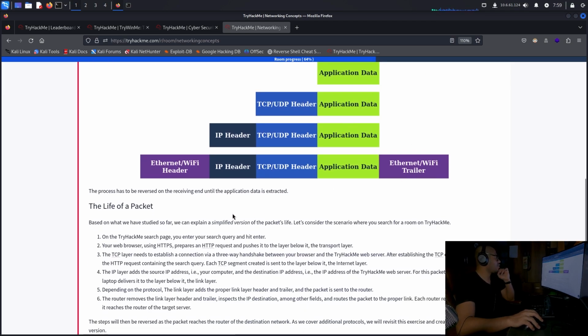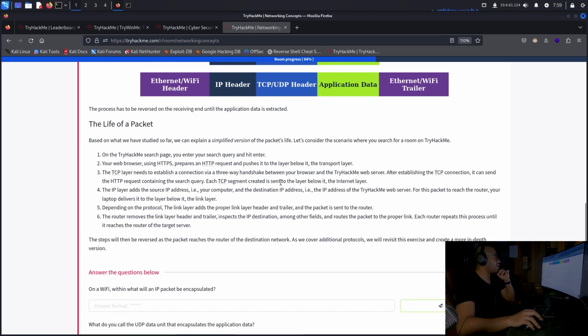The process has to be reversed on the receiving end until the application data is extracted. The life of a packet. Based on what we have studied so far, we can explain a simplified version of the packet's life. Let's consider the scenario where you search for a room on TryHackMe. On the TryHackMe search page, you enter your search query and hit enter. Your web browser, using HTTPS, which is on the top layer, layer 7, prepares an HTTP request and pushes it to the layer below, the transport layer.